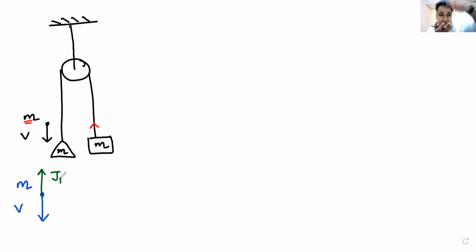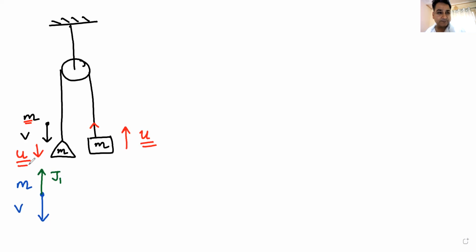Now, what will happen to the pan in the system when the particle strikes the pan? It will move down. Let us assume that it moves down with a velocity u. The system will move down with a velocity u, and this will come up with a velocity u. The left hand side will come down with velocity u, the right hand side will come up with a velocity u.